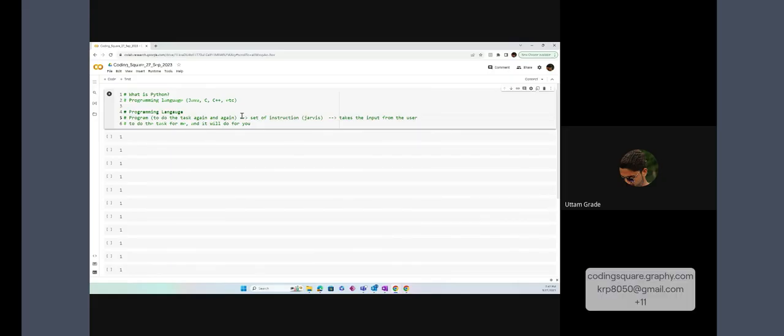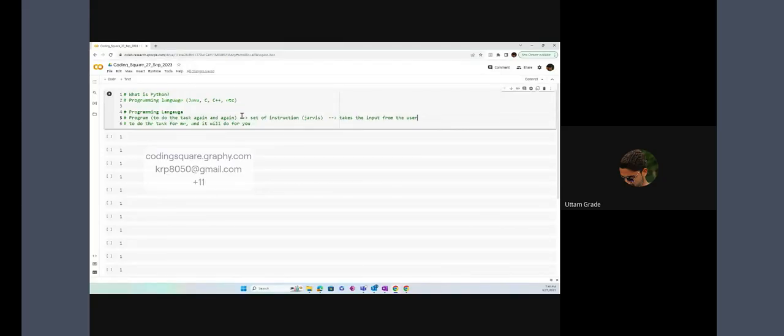If I am calling to my mobile phone, hey Siri, please call my father, I am the user giving the input to Siri, please do something for me. So that's called a program. Siri is performing a task for you. This is a program taking the input from you and then performing the output and calling your father. Did you get what a program is? Again, a program is nothing but, in simple terms, something you can explain to anybody also if you listen to me carefully.